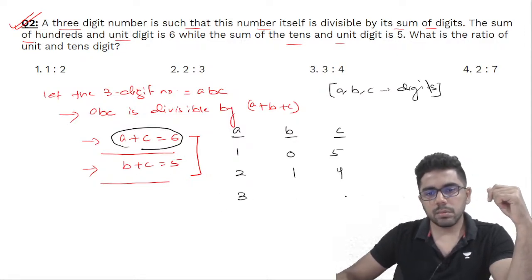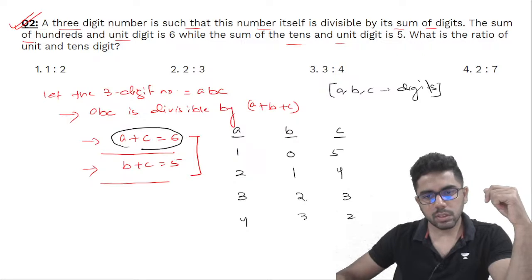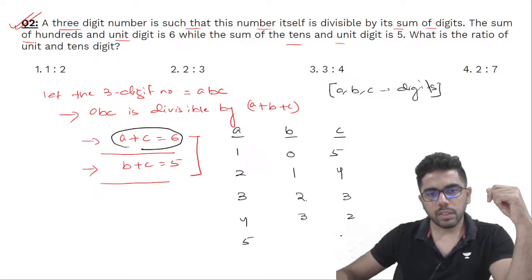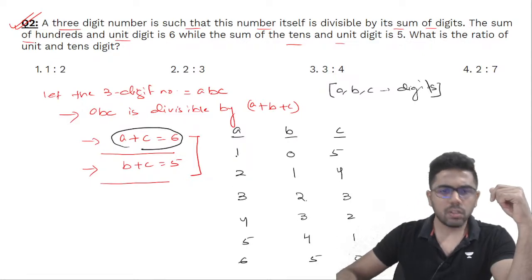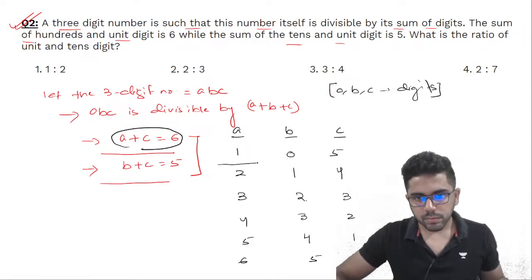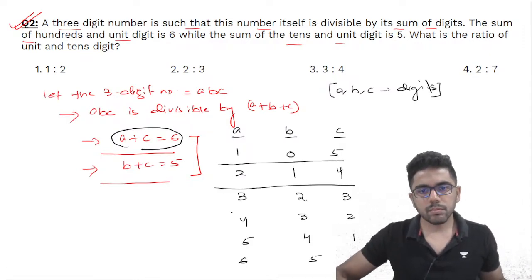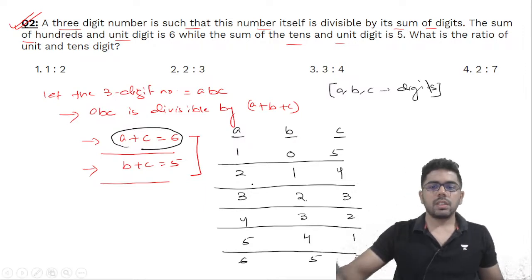A is 3, C is 3 and C is 3, B is 2. A is 4, C is 2 and this is 2, this is 3. A5, C1, if C is 1, B is 4. And A6, C is 0. And if C is 0, B is 5. I cannot take A as 0 because if A is 0, it's not a 3-digit number in the first place. So these are my possible numbers.